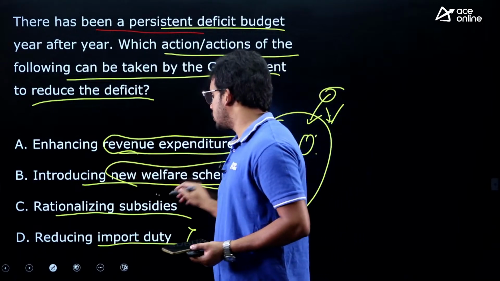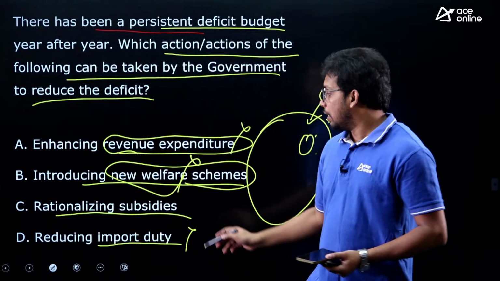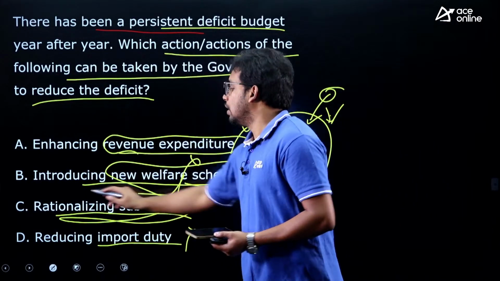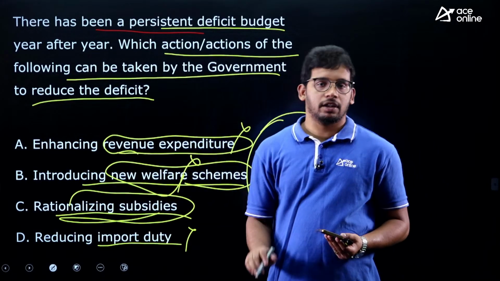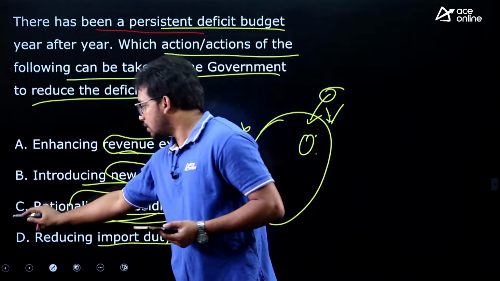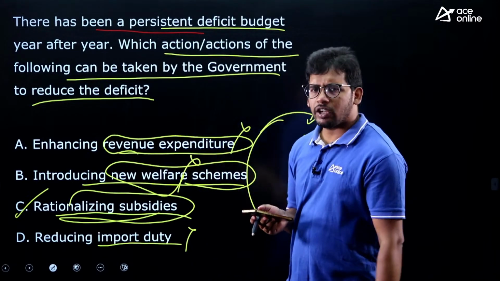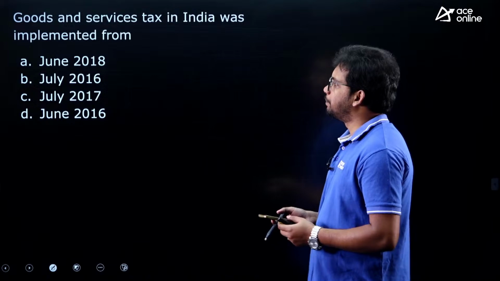New welfare schemes, wrong. If they are launching a new welfare scheme, they need to spend more. Rationalizing subsidies means reduce the subsidies wherever required, wherever possible, right? So the answer is C. Correct, Rakesh and Venkat. Very commonsensical question, right? Next,